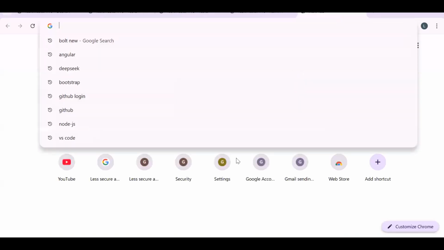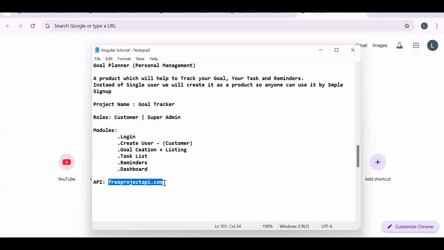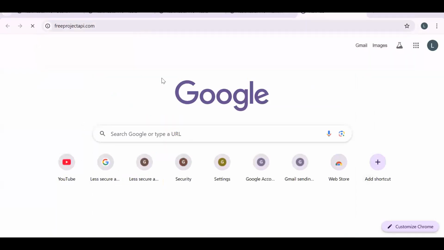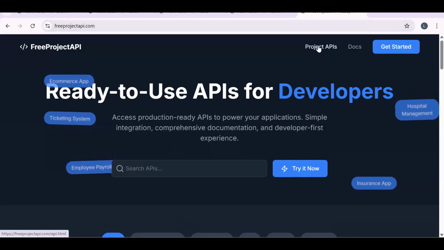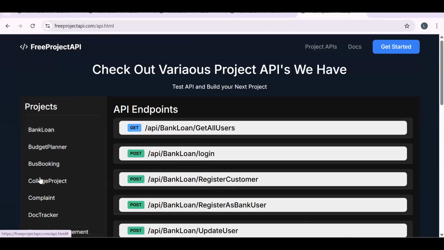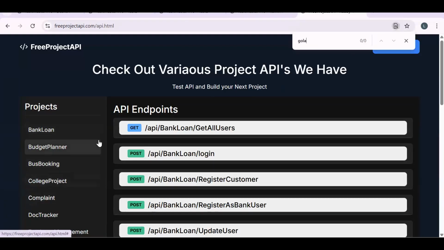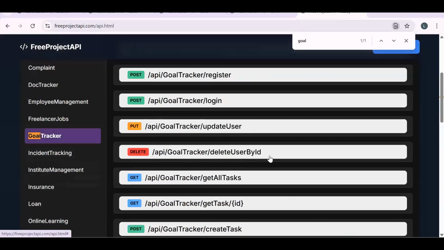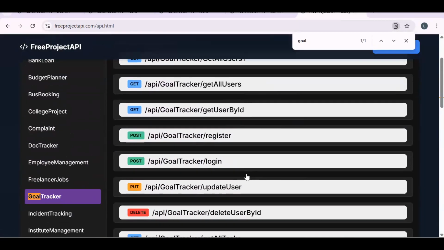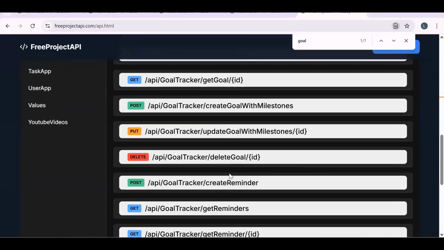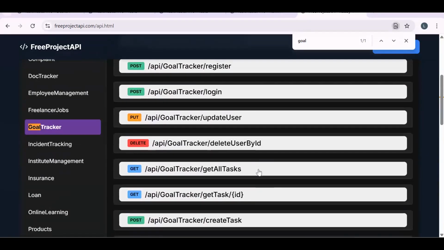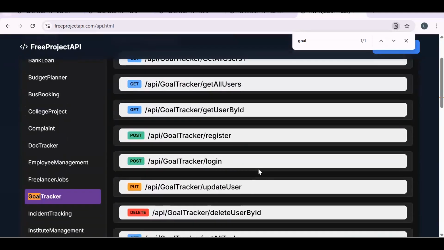So the APIs are hosted on, let me open this portal. So this is just a landing page. After that, to see all the APIs, you just have to click on project APIs. Then here, all the project APIs that are there are visible on the left side. Then you just need to search goal planner. See, once you click on it, all the APIs for that particular project will load. So we get user APIs, then task API, then goal API, then reminder API, and at the top we have the dashboard API. It is not there, I think, but I will create it. Fine. So these are all the APIs which we are going to use.